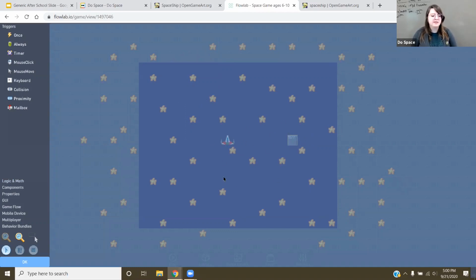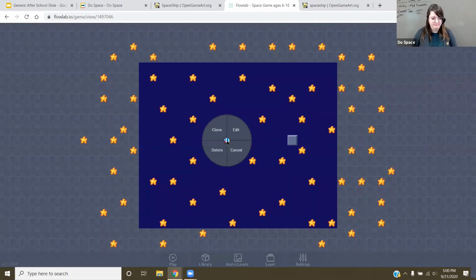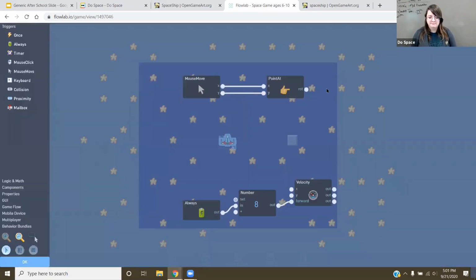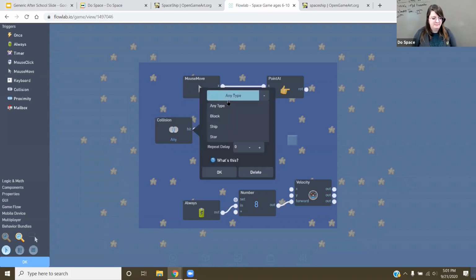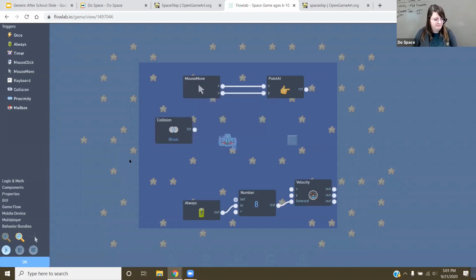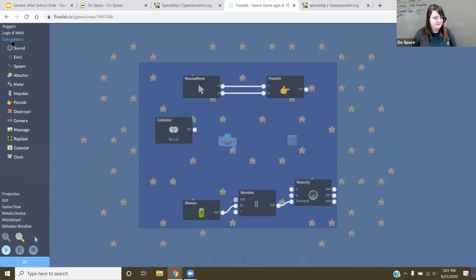Here, we're kind of missing some things first before we do anything. So I'm going to exit out of that. I'm going to go to my ship. And then I'm going to go to edit. And in behaviors. And here, this is where I'm going to add that once. Not once, sorry. Why am I thinking once? Collision. We talked about collisions before, where if one thing touches another thing, something happens. So I'm doing collision here, where this hits my block, it destroys itself. Looking for destroys under components. So components, destroy. There we go. Touch. And then test.